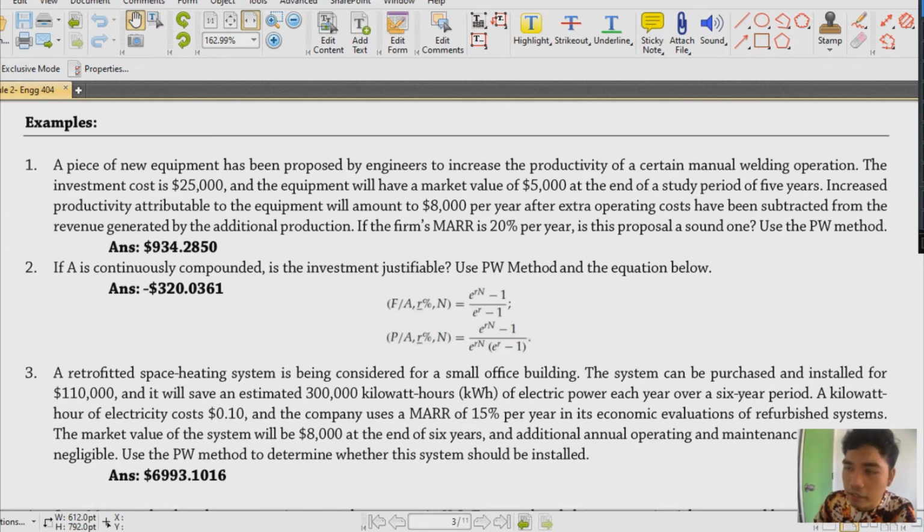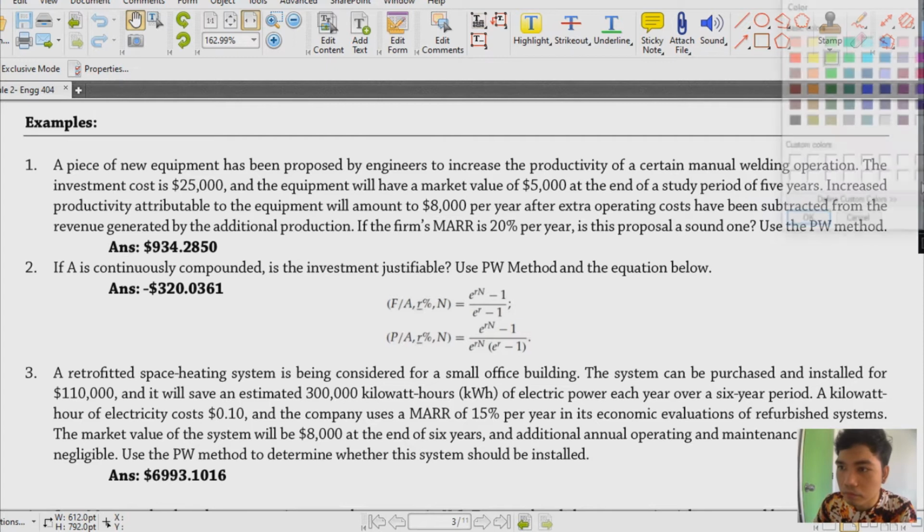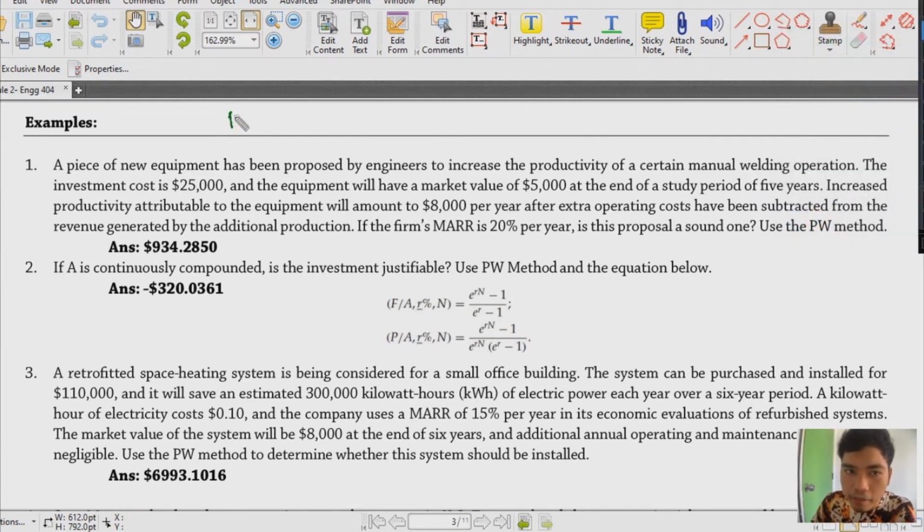First things first, let's have all the necessary givens labeled. This investment cost is 25,000, so we could say that is our initial value. Let's have P sub I, that's 25,000.